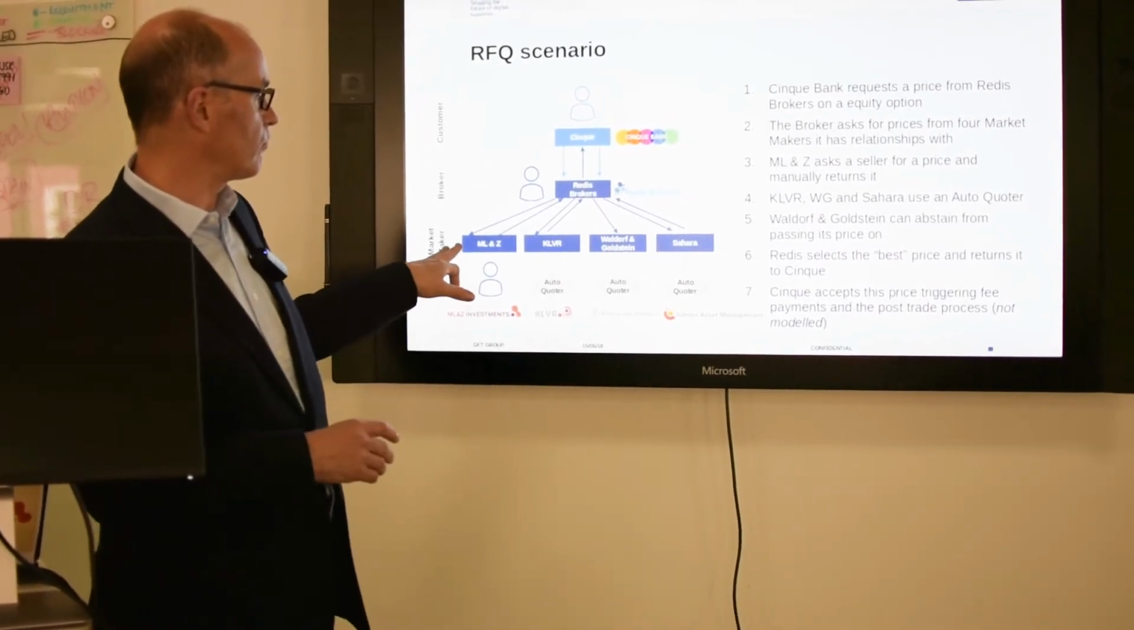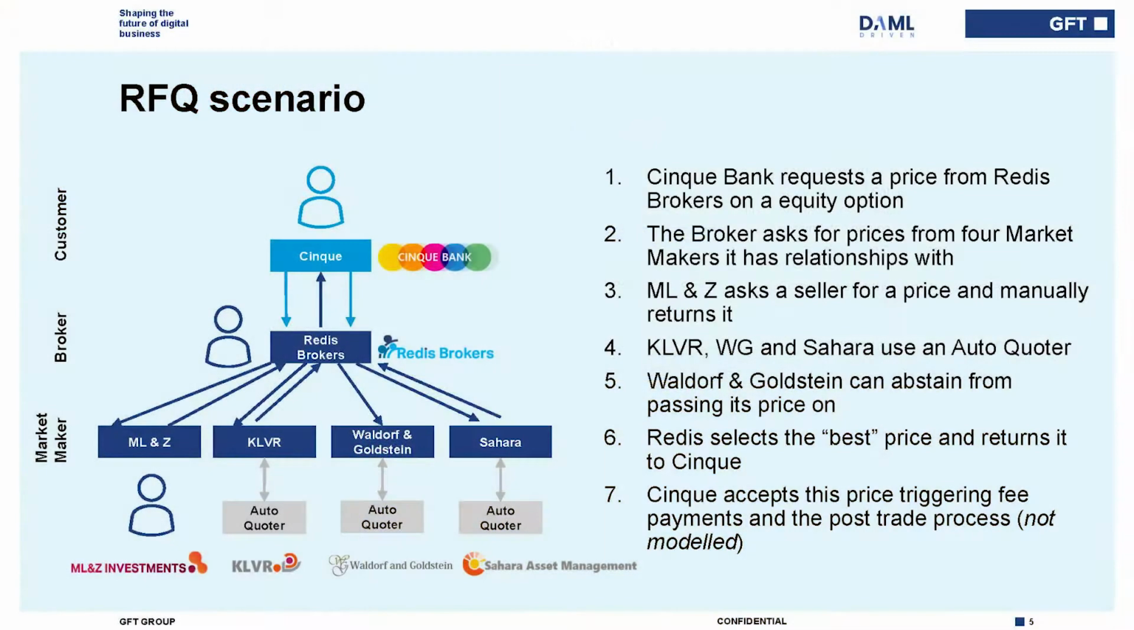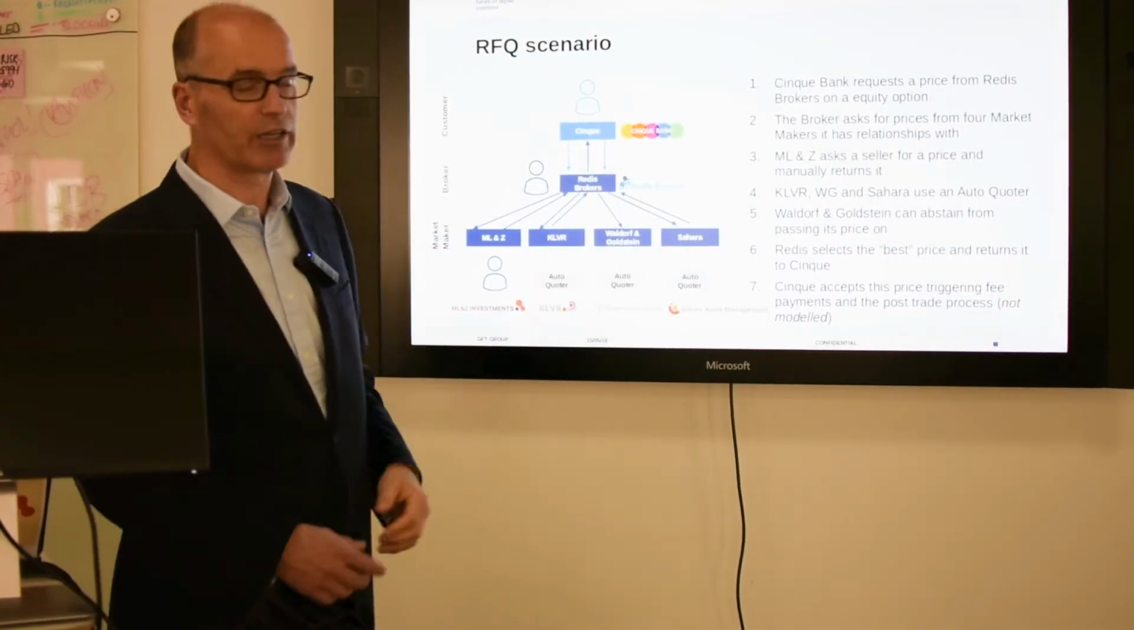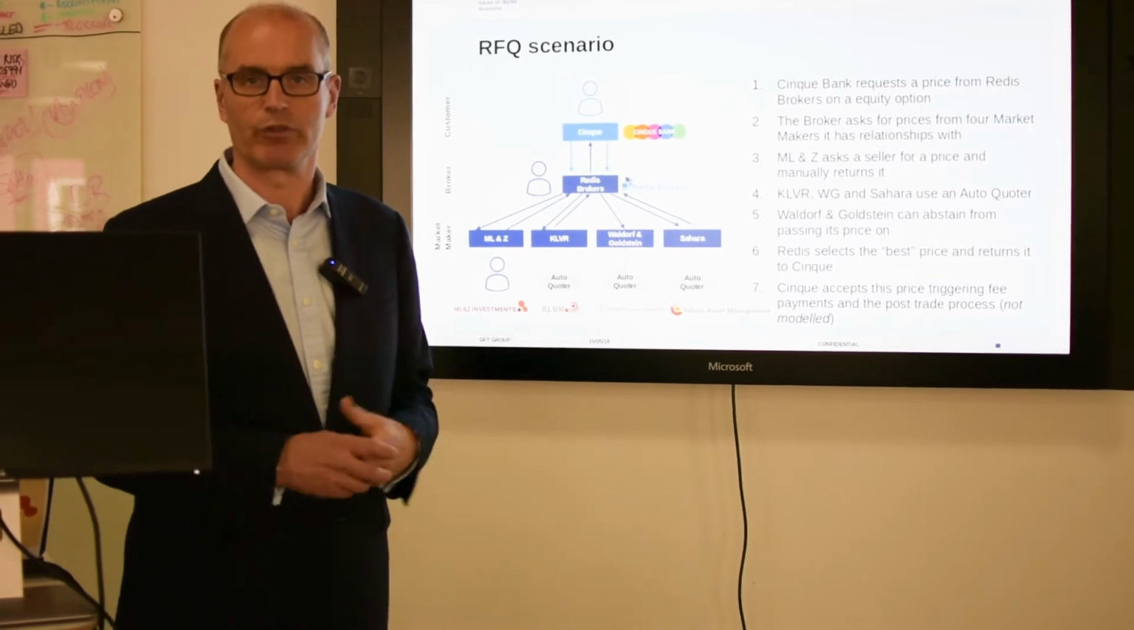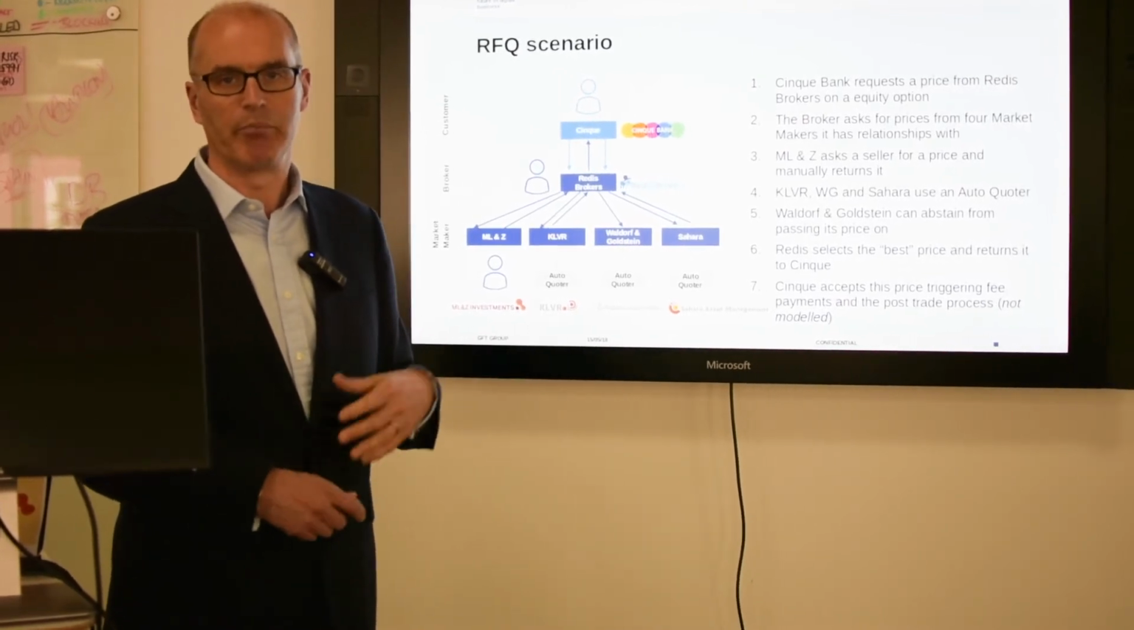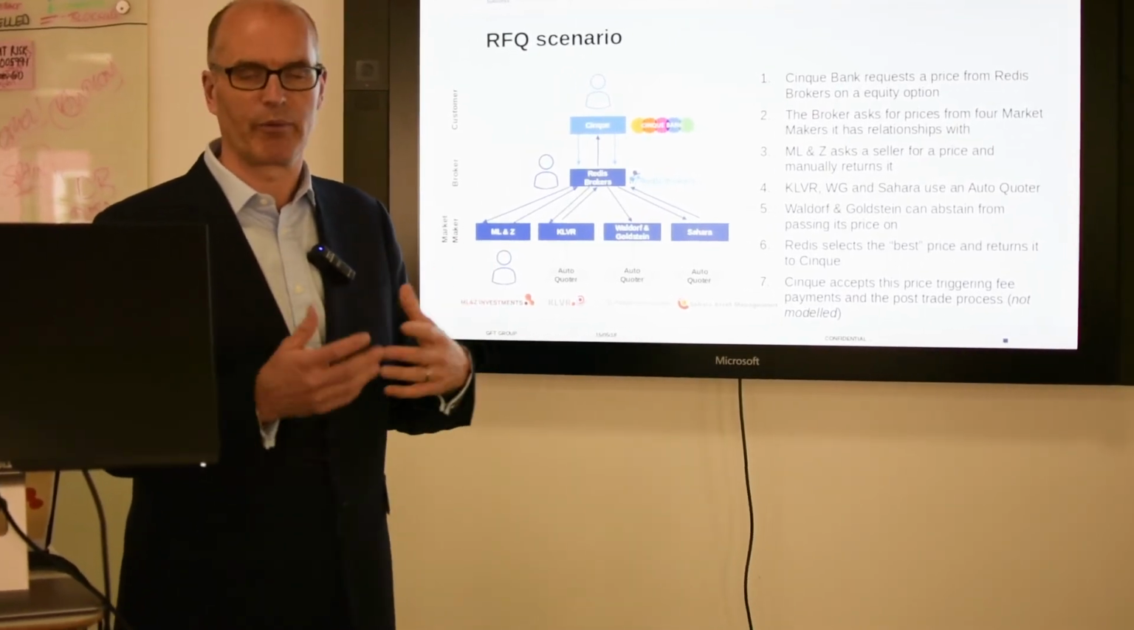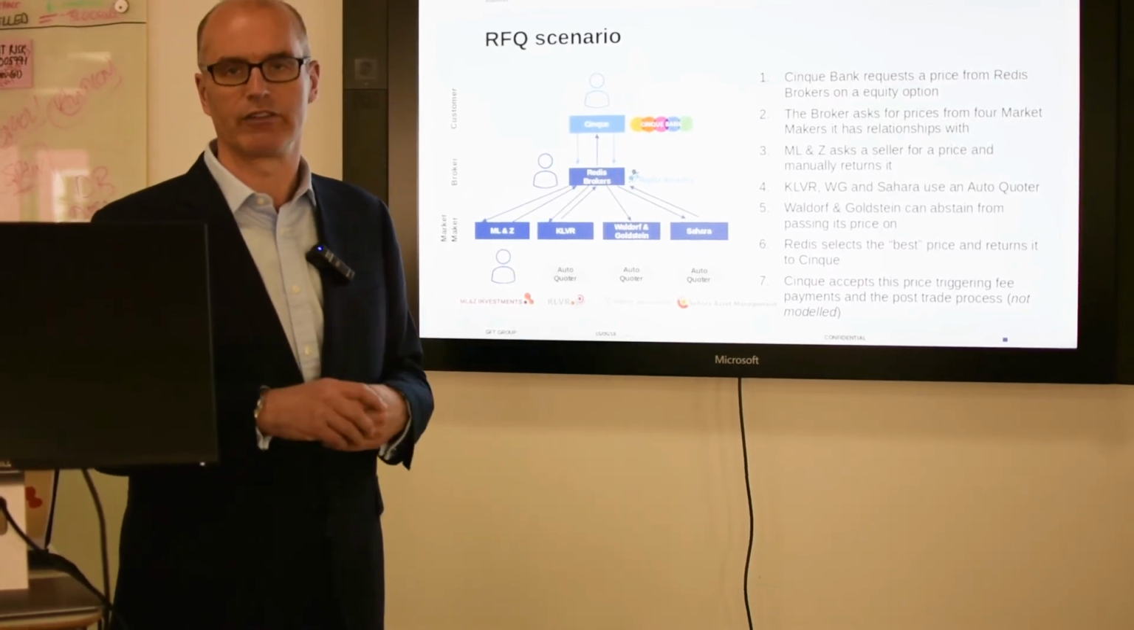Now, I should point out that one of the market makers, Waldorf & Goldstein, may or may not make a quote and may abstain. The other thing to say is that we've got 3 front ends here: one for the buyer, one for the broker, one for one of the market makers. The other 3 market makers are going to be on auto quoters, so they're going to respond with a price of 50. But that is an example of where we could bring AI into the DLT mix.